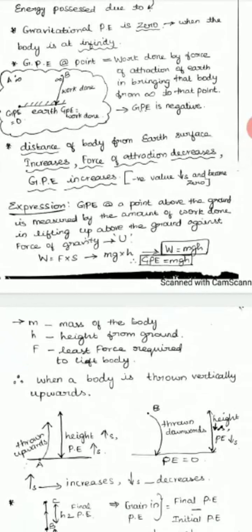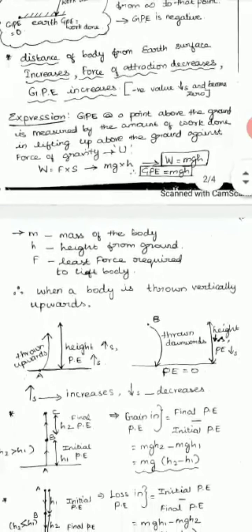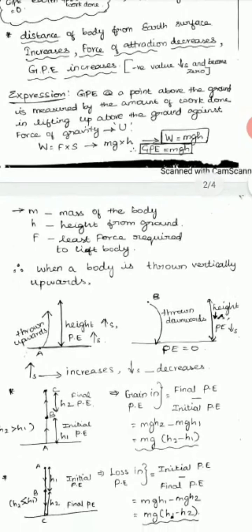From the statement it is clear that gravitational potential energy is equal to the work done, that is equal to mgh. m is nothing but the mass of the body which we are lifting, h is the distance from the ground we are lifting, and F is the least force required to lift the body. So this is the expression for the gravitational potential energy. Gravitational potential energy is mgh. Kinetic energy is half mv square. You should not forget it.